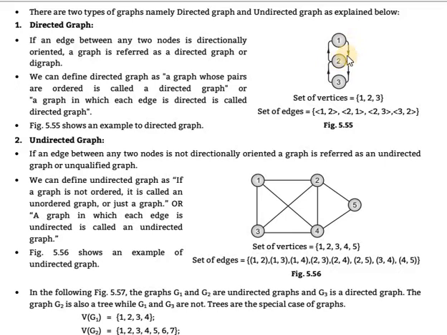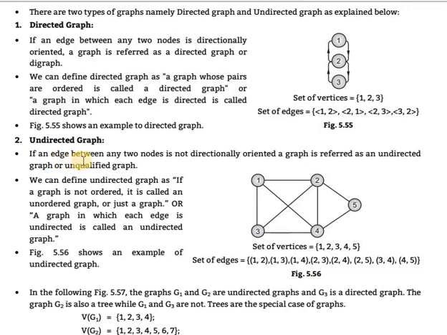Directed 1 to 2 has a direction, so 1 comma 2. After that 2 to 1, then 2 to 3, and 3 to 2. This is how the two directions are created in the graph: 1 to 2 going, so 1 comma 2; 2 to 1; 2 to 3; and 3 to 2. Just write it like this.